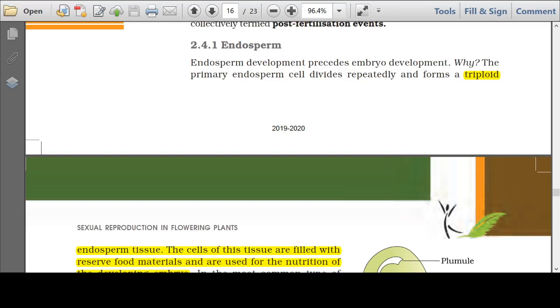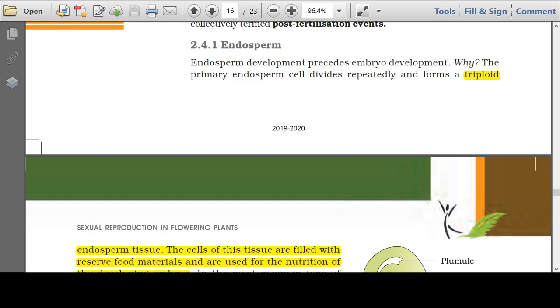Hello students, today I'll be ending the second chapter, that is sexual reproduction in flowering plants. In my previous video I talked about the post-fertilization events, under which I talked about the formation of embryo or embryogeny. Today we'll see the formation of endosperm, formation of fruits, seeds. Let us begin with endosperm.